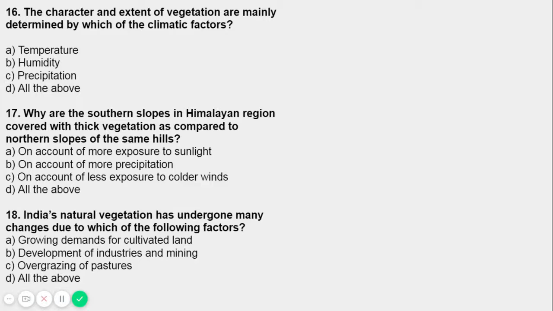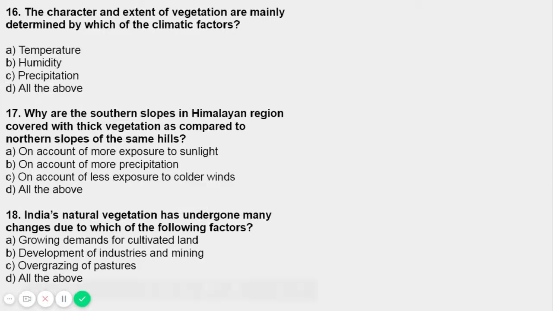बहुत सारी companies बन रही हैं. Second option, overgrazing of pastures. Obviously, that is causing soil erosion. So overgrazing of pastures is also important. So all of the above, right? We have discussed all the options. So the correct answer to question number 18 is option D.